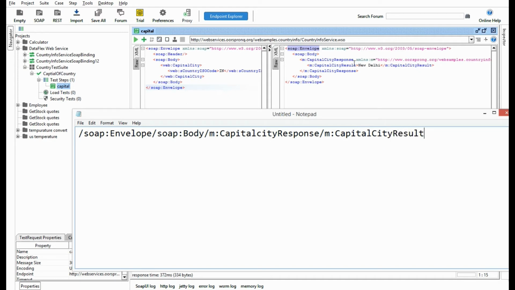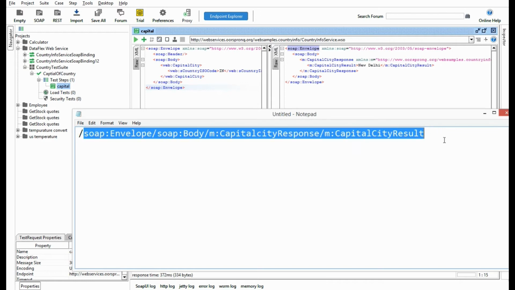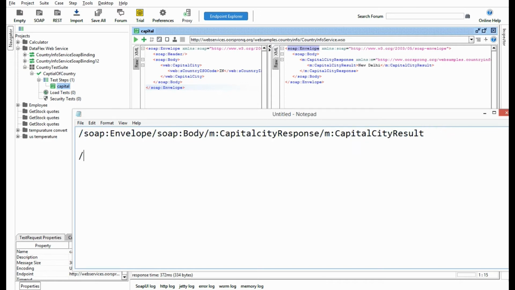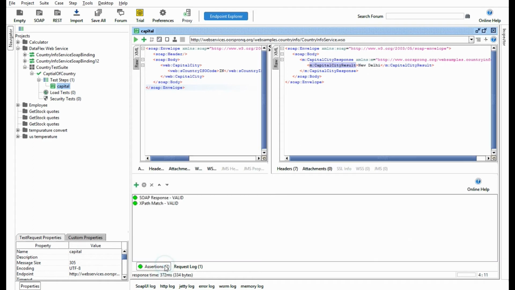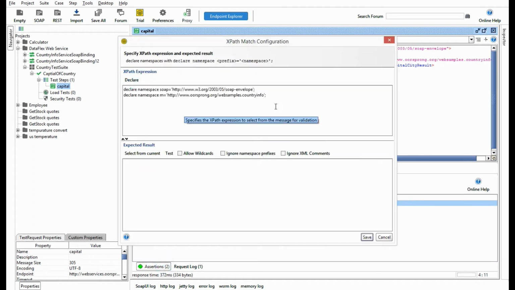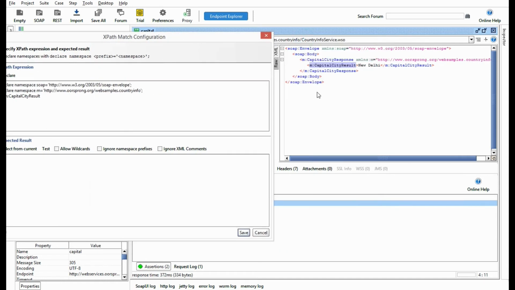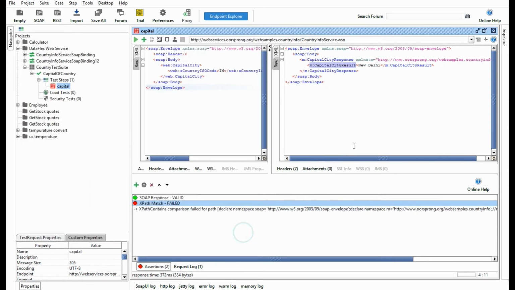XPath is the XML path of that particular node. So here we want to go up to this capital city result node. You can either start it from the base, or you can use the double slash and directly say this, because this is a unique m capital result. Okay, so better I'll copy this from here, and let me go here. So declare the namespace, then put this XPath double slash, and we have to check whether I have New Delhi here or not.